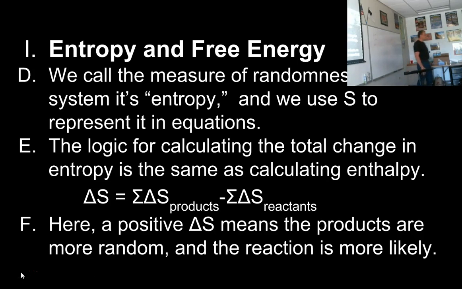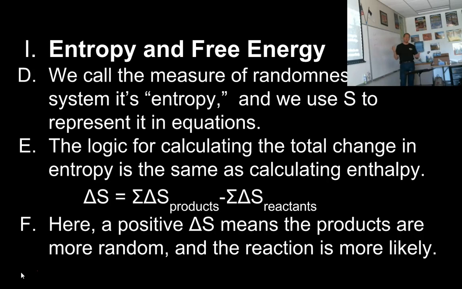So the measure of randomness or the measure of chaos in a reaction is called its entropy. It sounds like enthalpy. Enthalpy is heat. Entropy is chaos. So neither of these words are very helpful for you to remember what they are. Entropy is chaos. We use S to represent it. That's also not helpful. Because entropy, maybe it's E, you know. Oh, it's chaos. Maybe it's C. You know. Entropy and S, not very helpful terms, but that's what they are. So when you see S in a chemical reaction or an equation, we're talking about how much chaos is present.